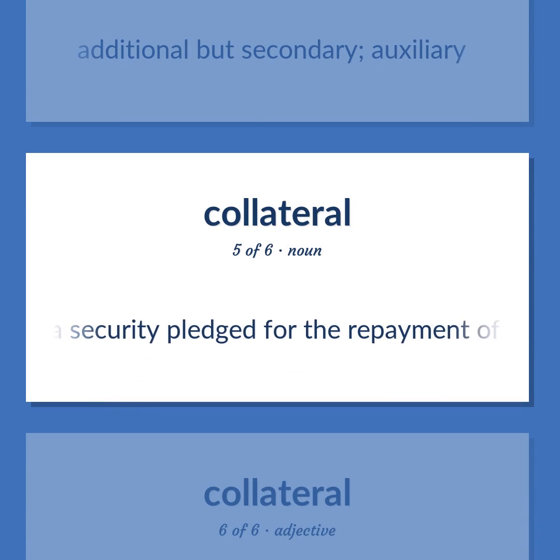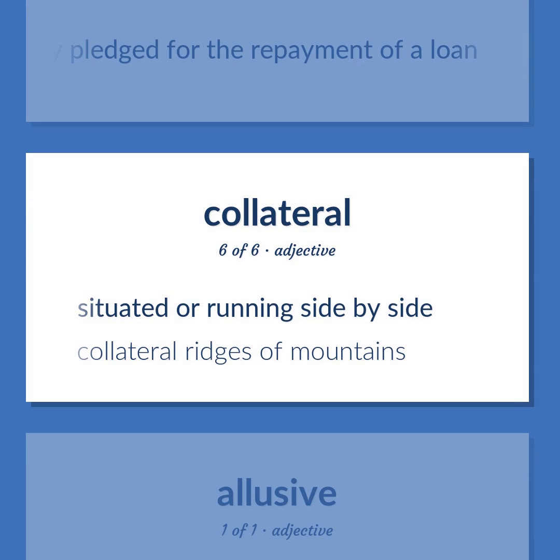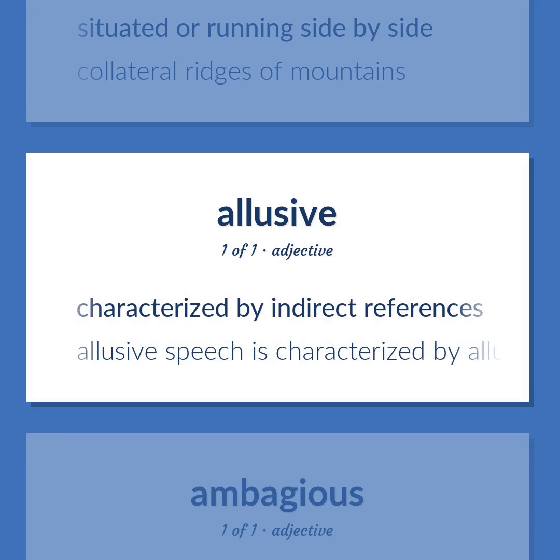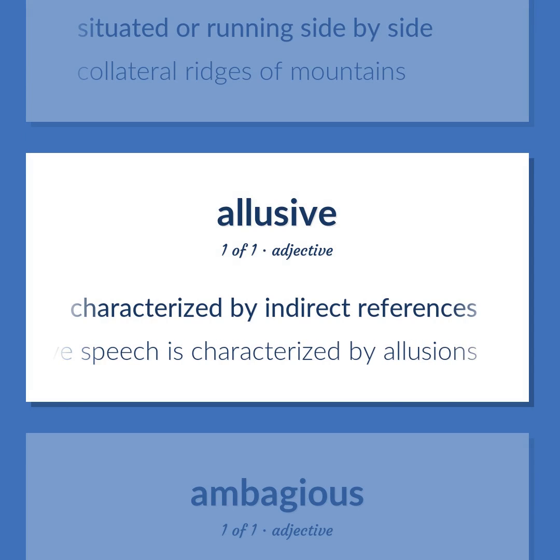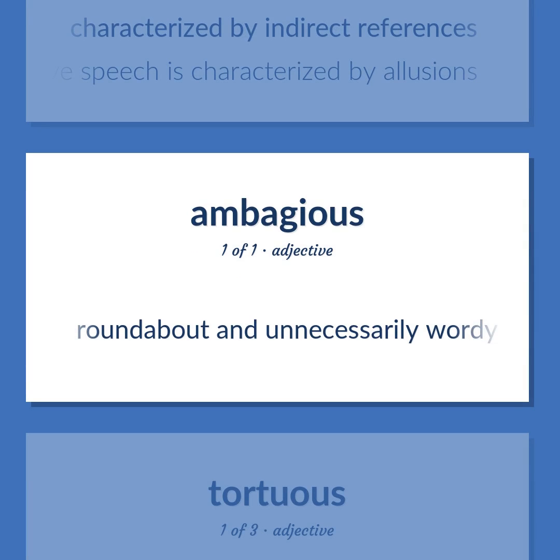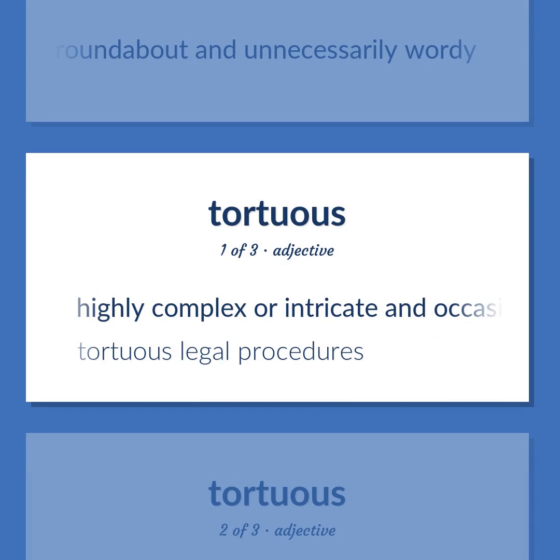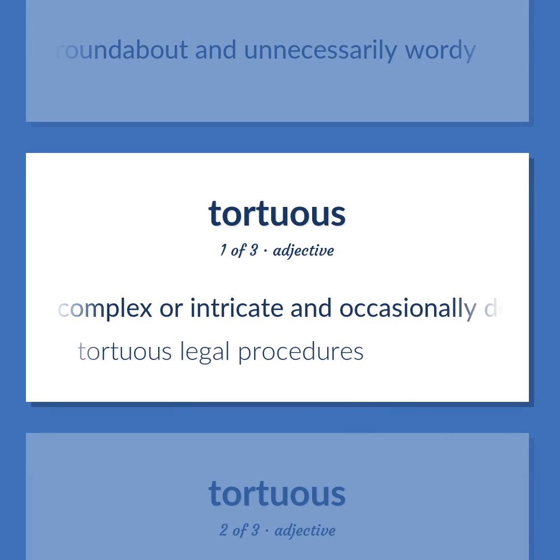A security pledged for the repayment of a loan. Situated or running side by side. Collateral ridges of mountains. Characterized by indirect references. Allusive speech is characterized by allusions. Roundabout and unnecessarily wordy. Highly complex or intricate and occasionally devious.